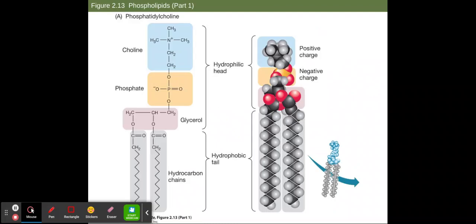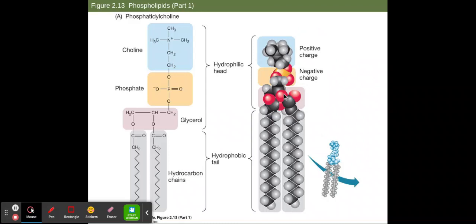We can see on page 31 in your text, this is shown in figure 2.13. We can see the hydrophobic tails that are not attracted to water, and then we have the hydrophilic head up here that is attracted to water because it is polar. We have our glycerol group here and our phosphate group. So this is an example of a phospholipid molecule. In other phospholipids, the amino acid serine, the sugar alcohol inositol, or other compounds can be attached to it.